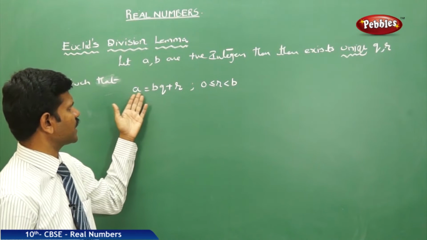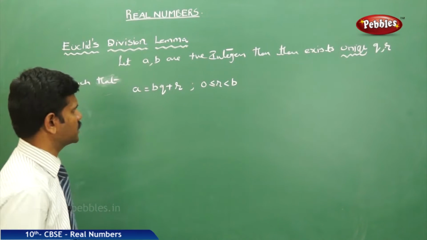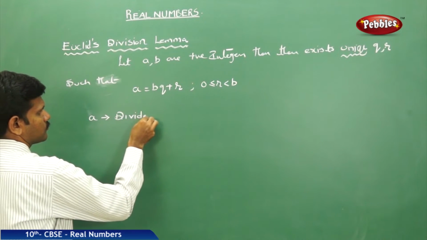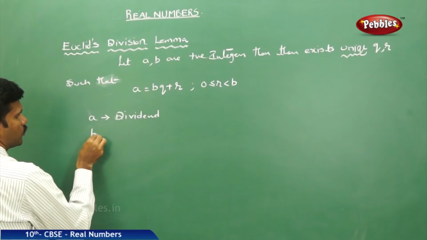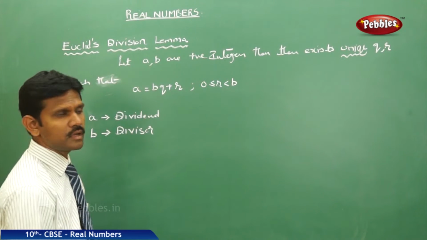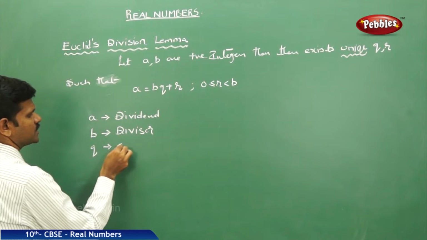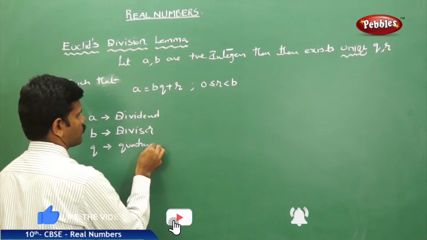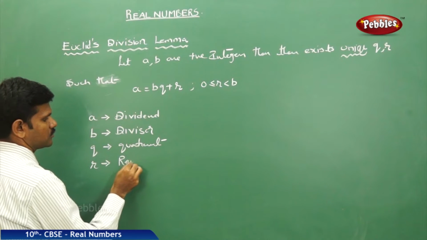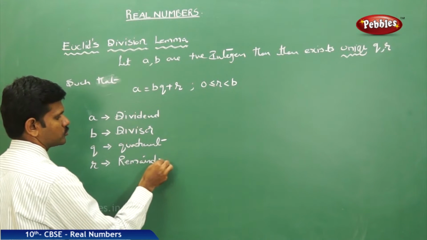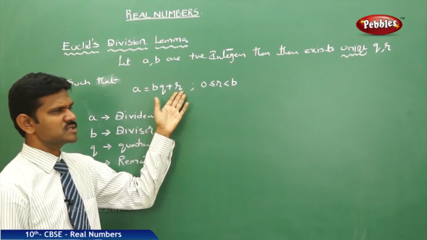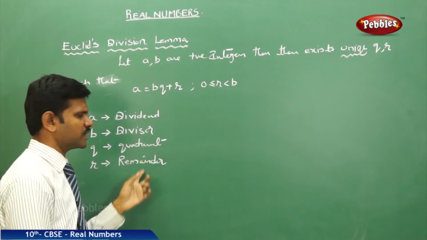What are the positions of a, b, q and r? a is the dividend, b is your divisor, q is the quotient and r is the remainder. Now the positions of a, b, q, r are very clear here.